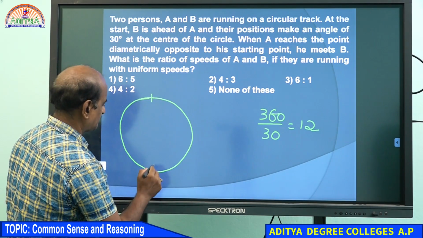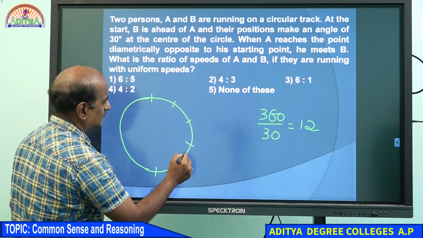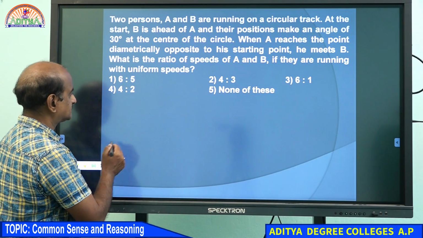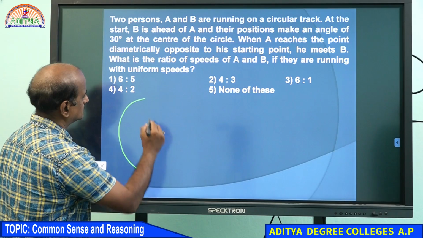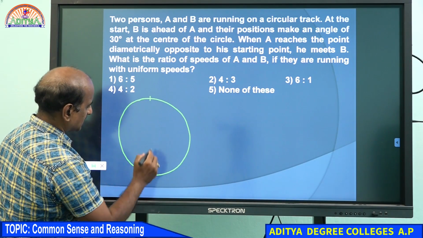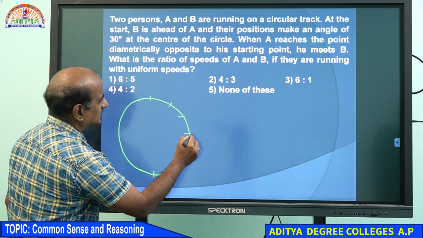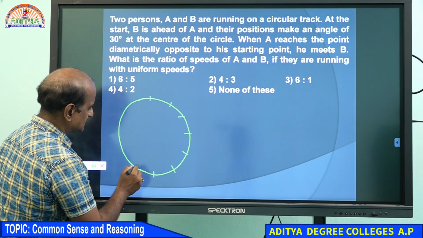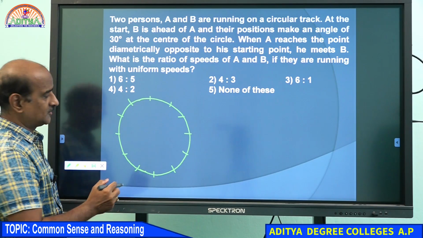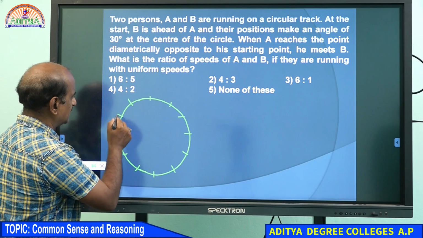This is diametrically opposite. Now counting the parts: 1, 2, 3, 4, 5, 6, 7, 8, 9, 10, 11, 12.